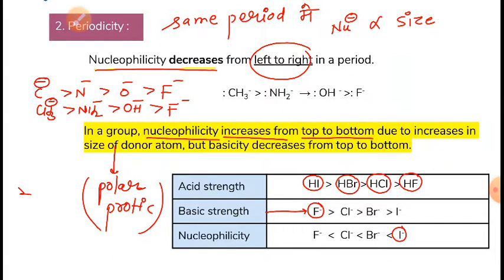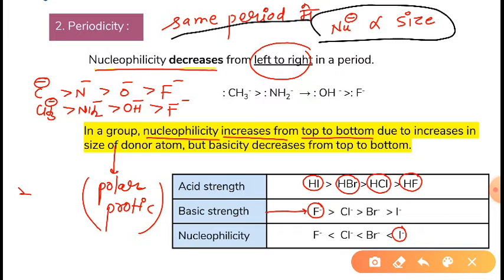In the same period, nucleophilicity will increase with the increase in size of the atom. If the size of the donor atom is increasing in the same period, then nucleophilicity is increasing.